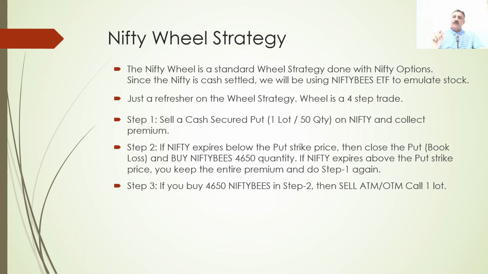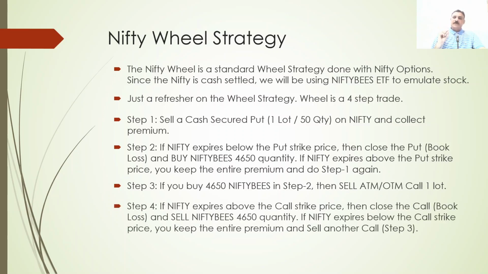Okay. So step 3, what you need to do: you buy the Nifty BeES in step 2, 4650 quantity, and simultaneously you can sell either an ATM call or an out of the money call. ATM is at the money call, 17,200 call. Means right now consider market is at 17,200, you will sell the 17,200 call for that expiry, or you sell a 17,300, 400, 500 which are out of the money calls. You can sell those one lot. Why one lot? Because you have got F&O lot equivalent, one lot equivalent only you got the Nifty BeES. Means you cannot sell additional, it is very risky. Just sell one lot. Whatever premium comes, it is ours. Okay.